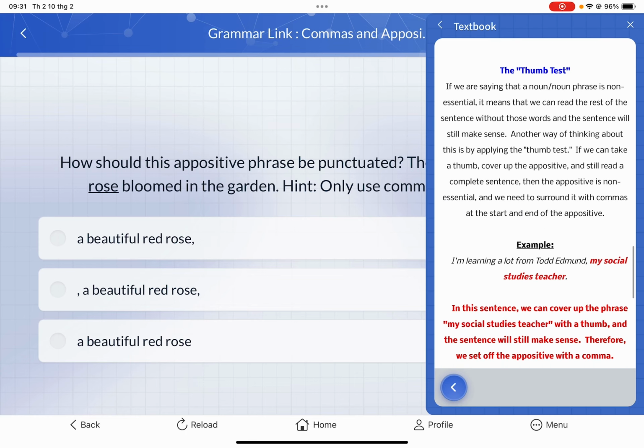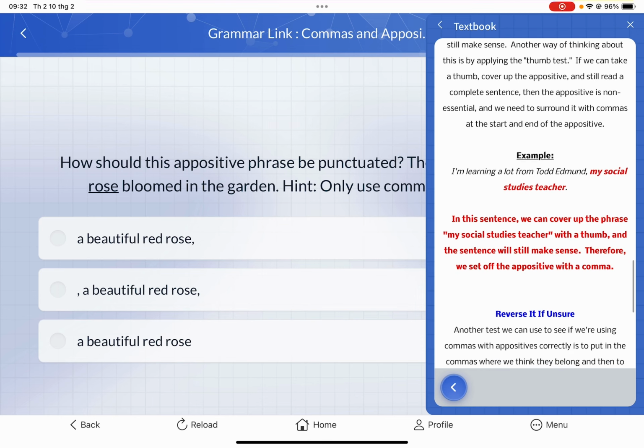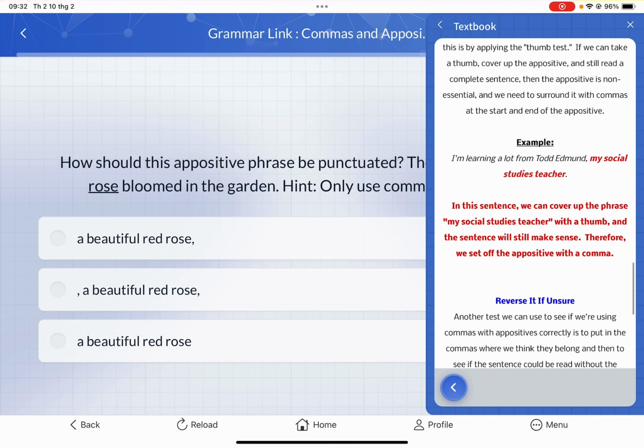So if we are saying that a noun phrase is not essential, it means that we can read the rest of the sentence without those words, and the sentence will still make sense. Another way of thinking about this is by applying a thumb test. If we can take a thumb, cover up the appositive, and still read a complete sentence, then the appositive is non-essential, and we need to surround it with commas at the start and end of the appositive, like so. I'm learning a lot from Todd Edmond, my social studies teacher. In this sentence we can cover up the phrase my social studies teacher with a thumb, and the sentence will still make sense. Therefore, we set off the appositive with commas.